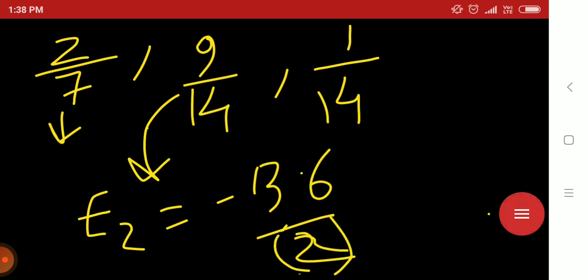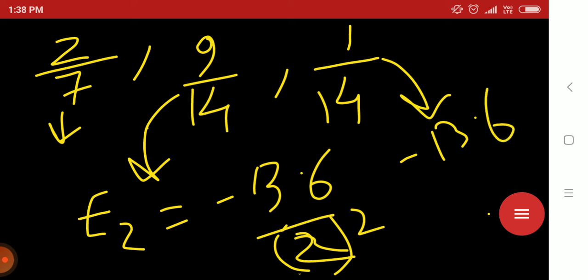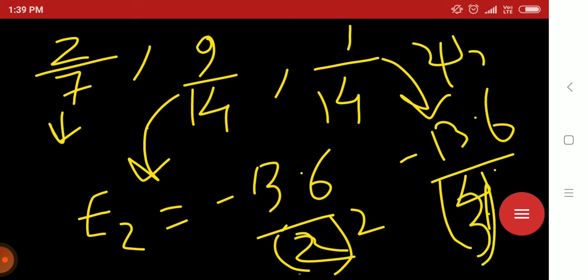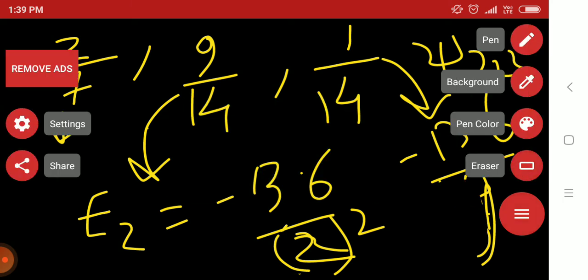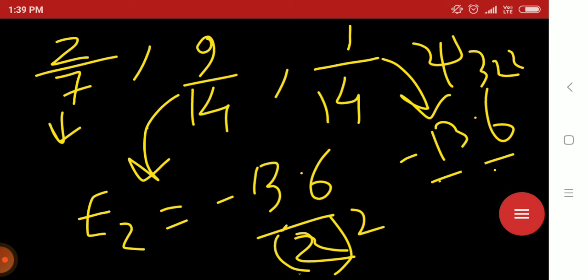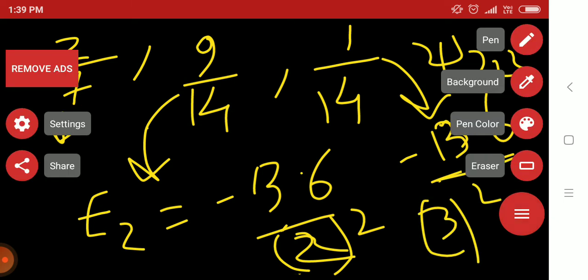Corresponding to 1 by 14, that is psi 322, it is minus 13.6 by 3 square, because for psi 322 the value of n is 3. Now we will do the expectation value of energy. So let's write the expectation value of energy.